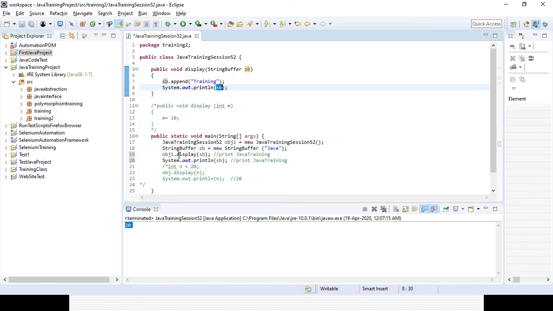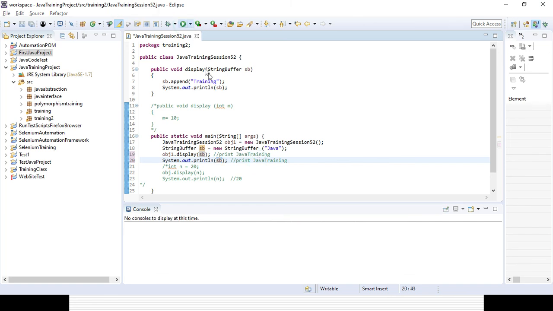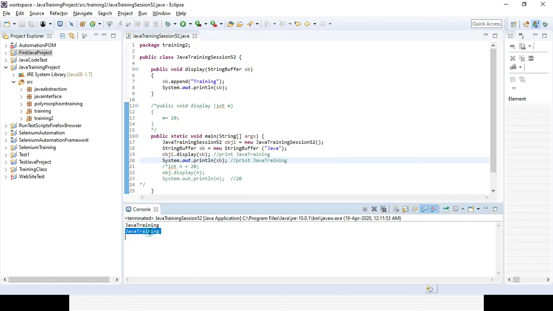So here if I want to display, it will be Java training, as it is updating my reference, that means the argument for the method. So again if you want to print out the variable SB, it will again give me Java training. So if you run it, you can see Java training is coming twice.